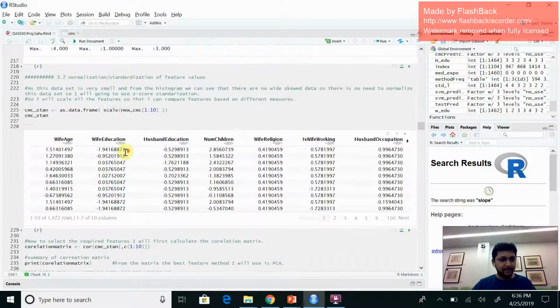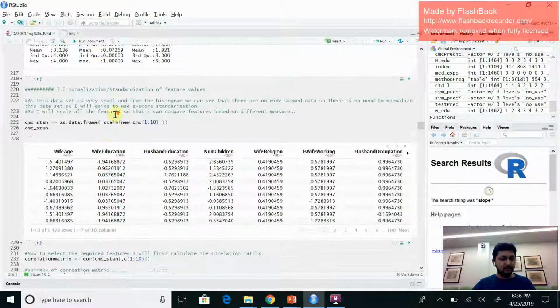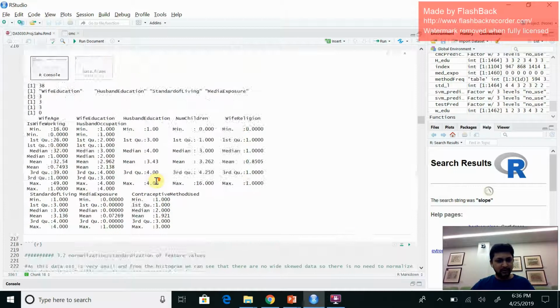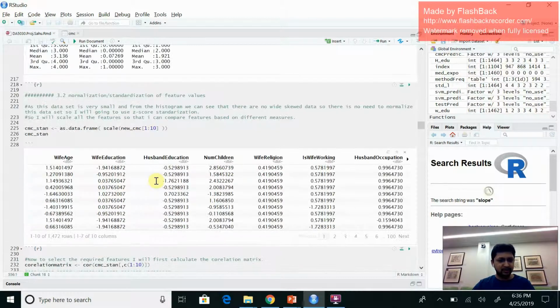Coming to normalization, there is no need to normalize the dataset because there are no skewed variables in my dataset. We have already checked that by plotting the histogram. So I have only used standardization based on different features.